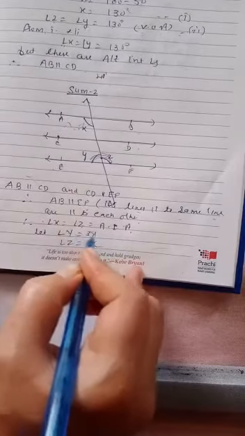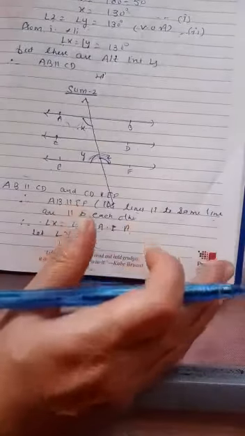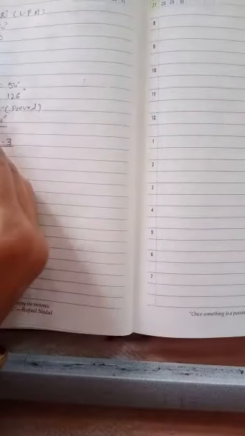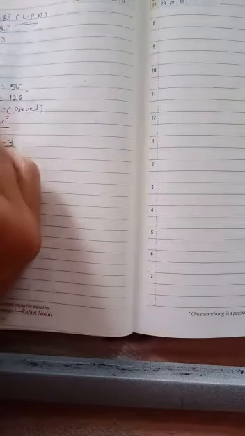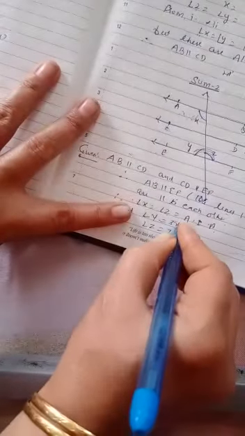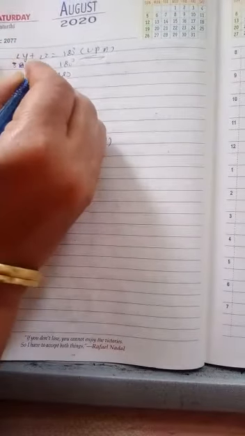So let y be 3x, z be 7x. So we can say y plus z is equal to 180, linear pair angle. If the position of y is different, you can say according to the property which is applicable. So from here we can say 3x plus 7x. Don't take x, because x is already given to you. Let us take 3a and 7a. So 3a plus 7a is 180.